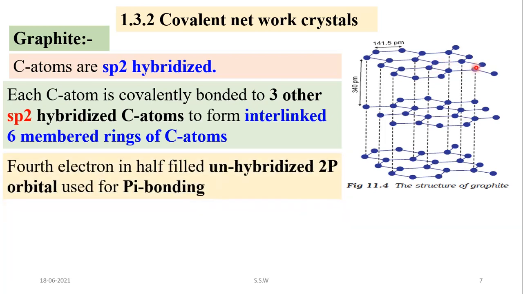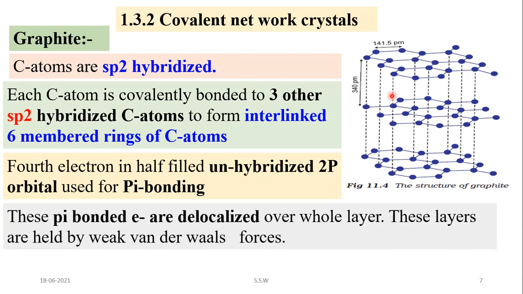So such a type of sheets are formed, and the fourth electron in the unhybridized p orbital is used for pi bonding, and these pi bonding electrons are delocalized over this whole layer, and these layers are held by these weak van der Waals